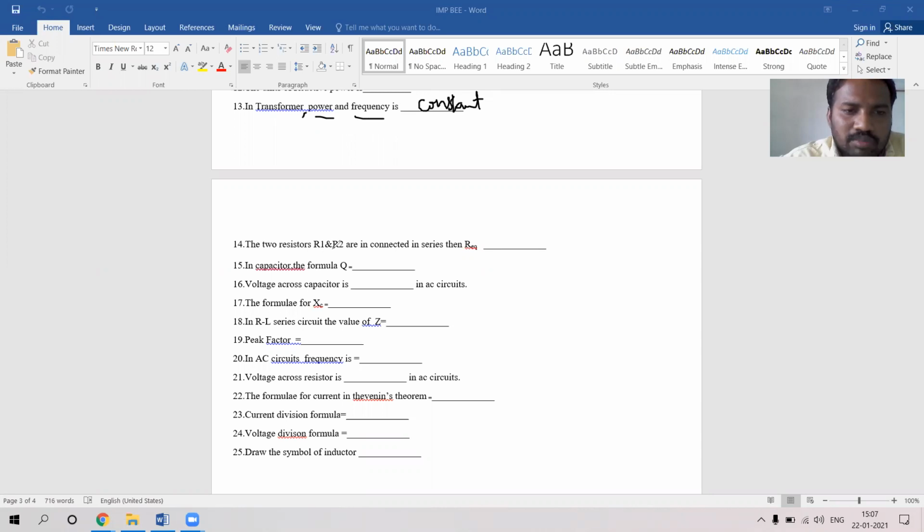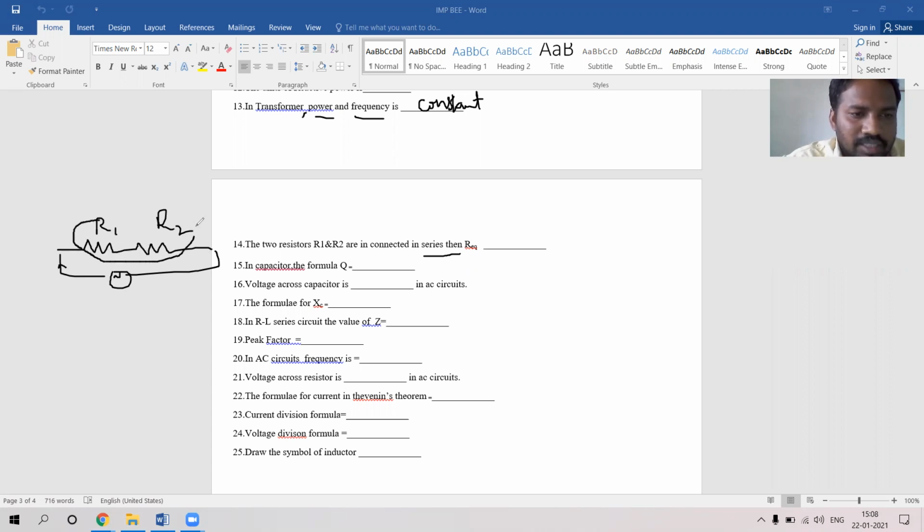Coming to question number 14, two resistors R1 and R2 are there. When they are connected in series, what do you have to do? R1 and R2 are connected like this, and when they are excited by an AC voltage source, the same current will be flowing. Here, how are these two connected? Series, no? In series these two are added up. In parallel we have to do product by sum, whereas in series we have to do addition.